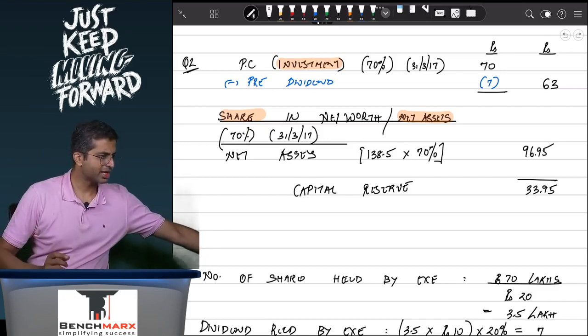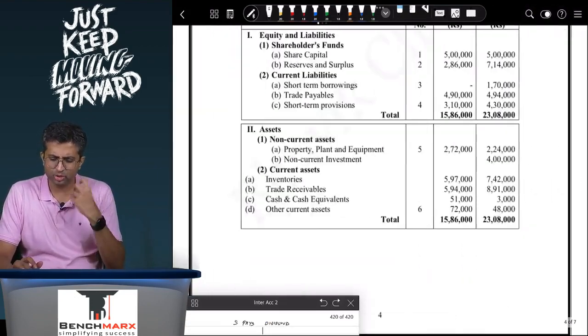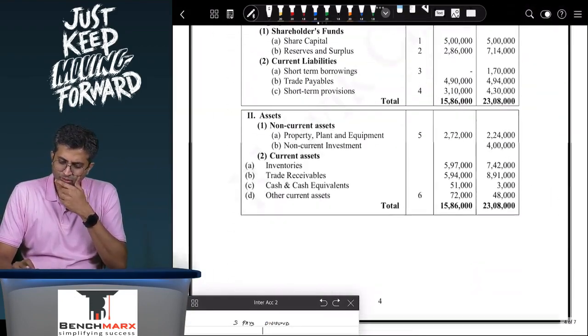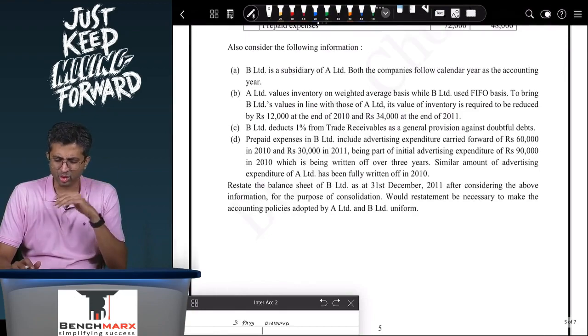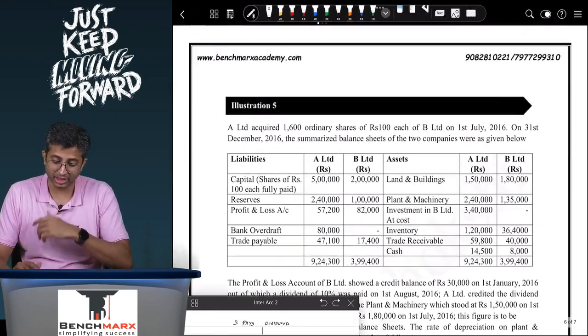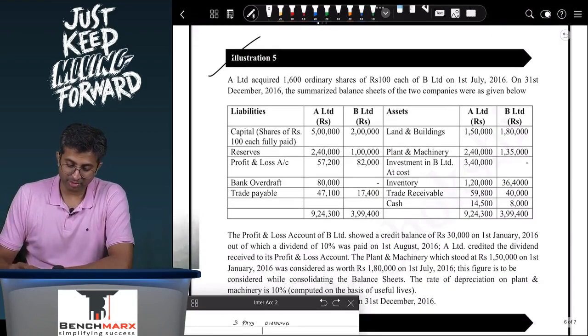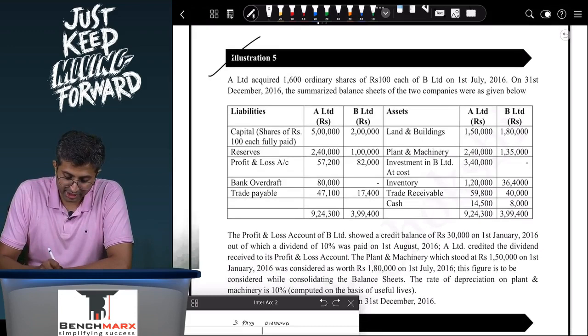Okay, so next we go to now question 3 is consolidated P&L. We'll do that right at the end. Question 4 involves changes in accounting policies. Again, it's not as important. We'll do it at the end. Go to question number 5 now. Question number 5. Let us read this.